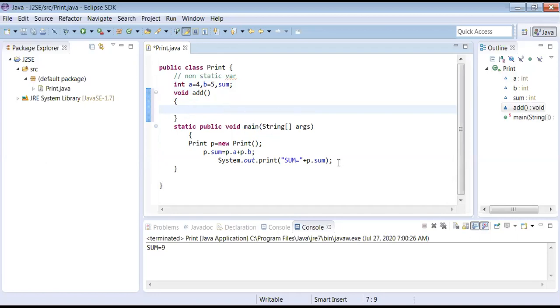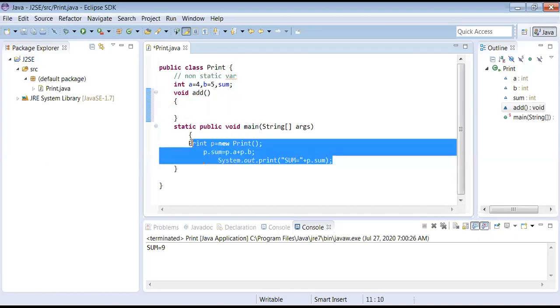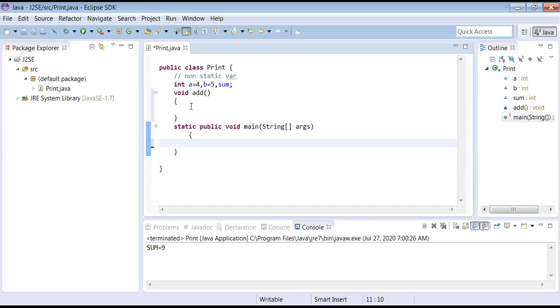Let me delete this code. It is not required for me now, later on I will do it. See how to develop code. With you only I am developing code, so whichever statement I am writing, you are able to understand. Void add, sum is equal to a plus b. Any problem in doing like this? Tell me.